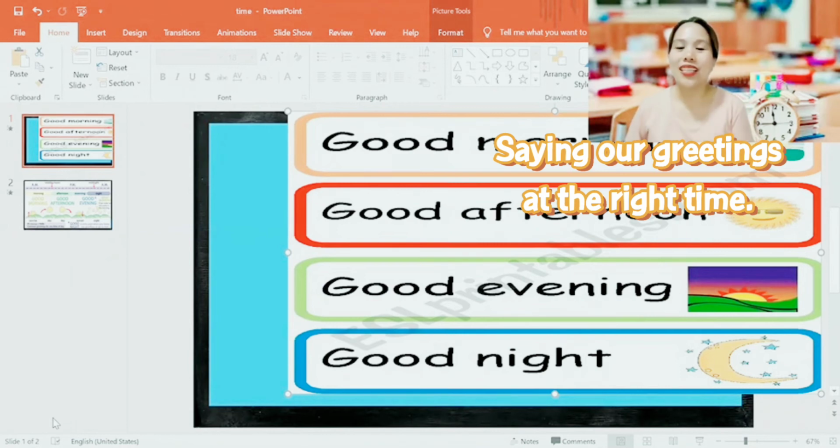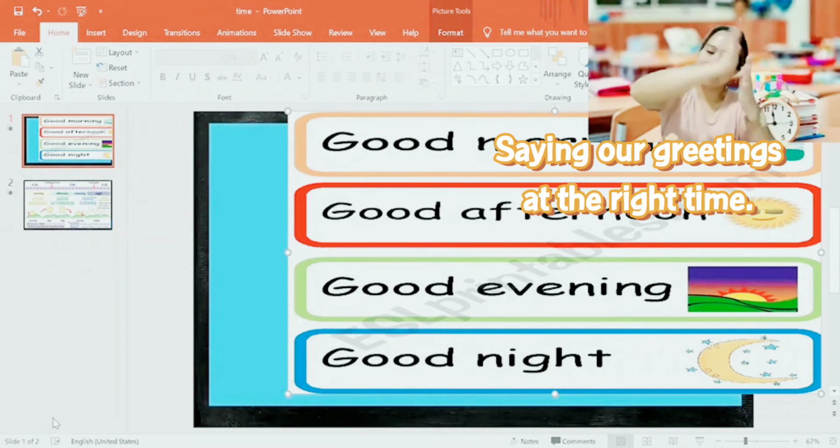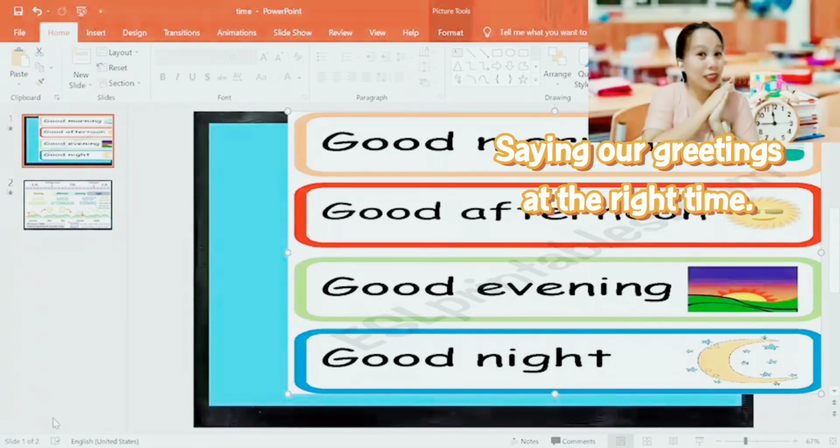And when it's already after your lunch, we use good afternoon. Yes, it's already good afternoon because it's after the noontime. Noontime is 12 o'clock noon. And after the afternoon, we get to use good evening. And of course, before bedtime, good night.